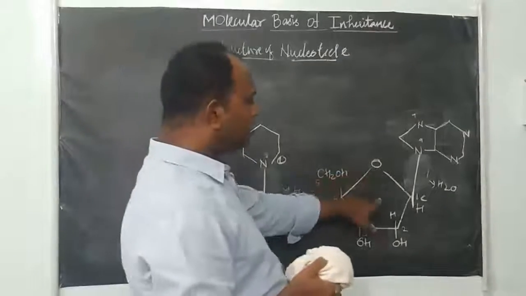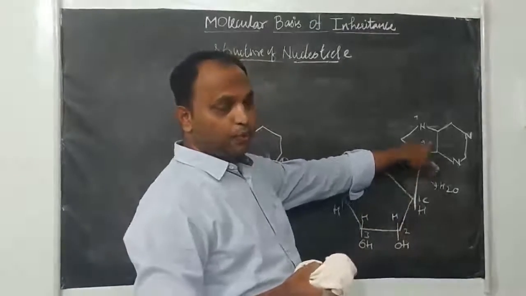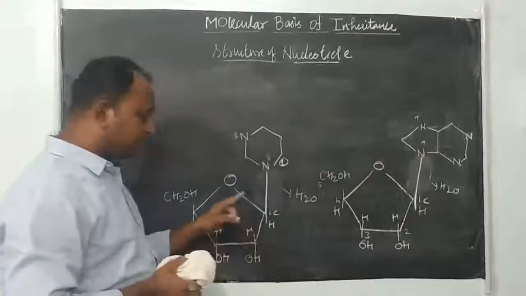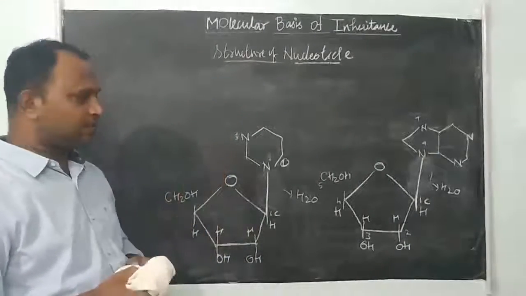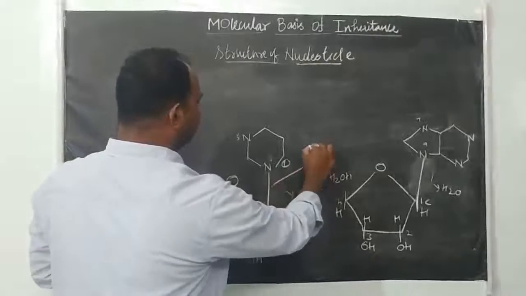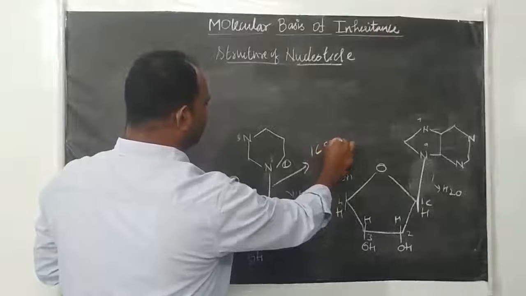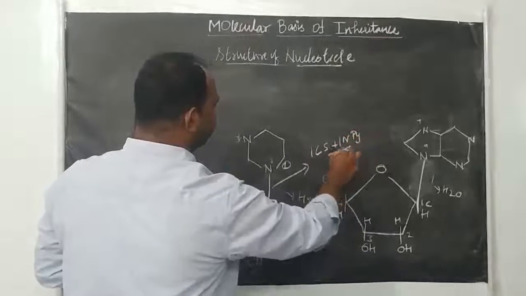But here the bonding is between the first carbon of the sugar and the 9th nitrogen atom of purine. But here it is not like that. It is the first carbon of the sugar to the first nitrogen of the pyrimidine base. This bond, what is this bond? The bond is between the first carbon of the sugar and the first nitrogen of the pyrimidine base.